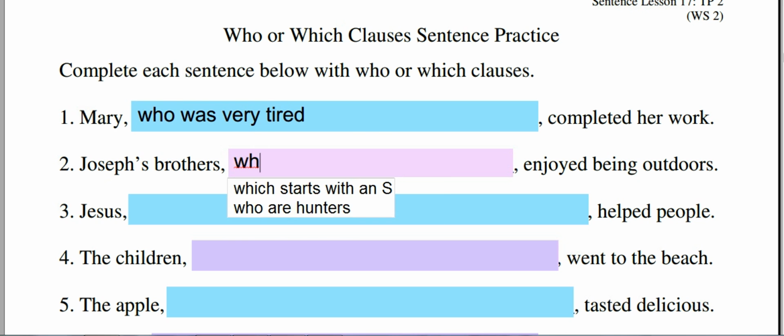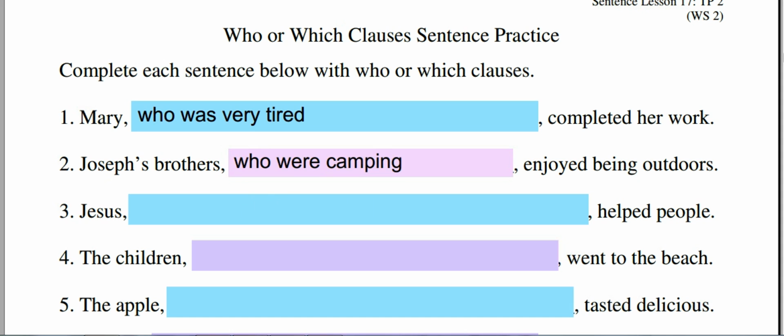Joseph's brothers, who were camping, enjoyed being outdoors. So Mary completed is the complete sentence, and who was very tired is the who clause that we're just adding on to it. Joseph's brothers, so brothers enjoyed, that is our subject and verb, forming a complete sentence. Who were camping is just adding on to it.